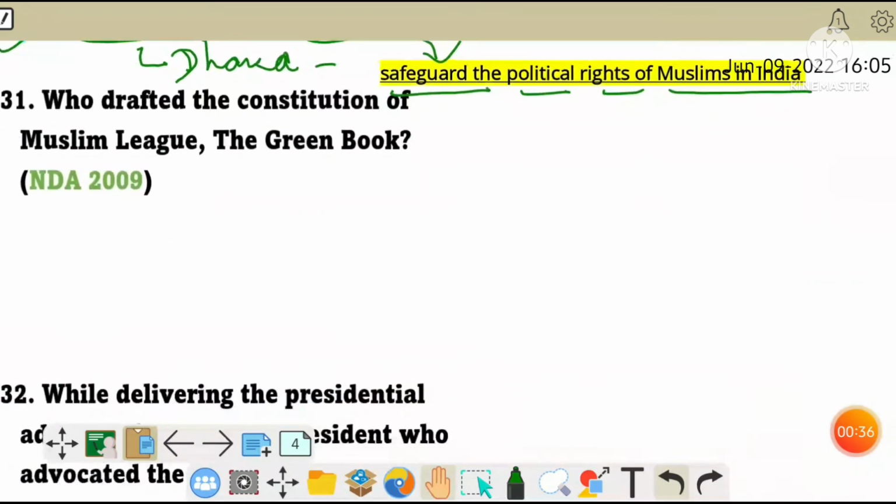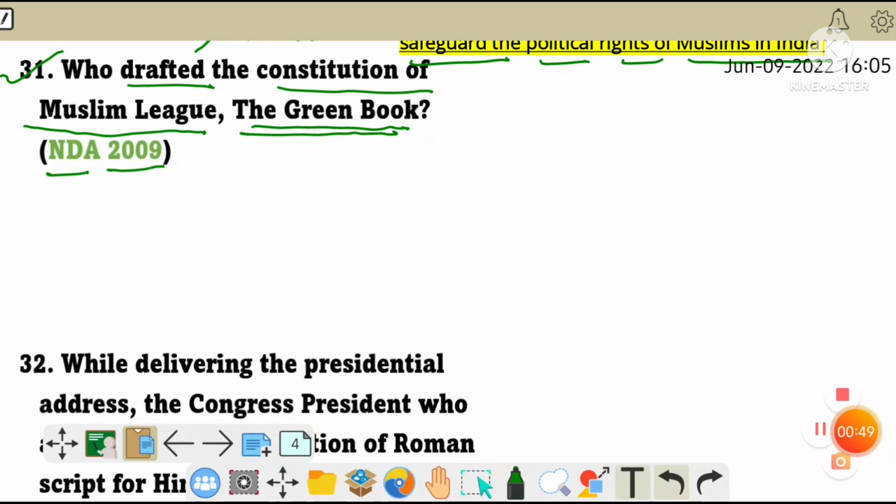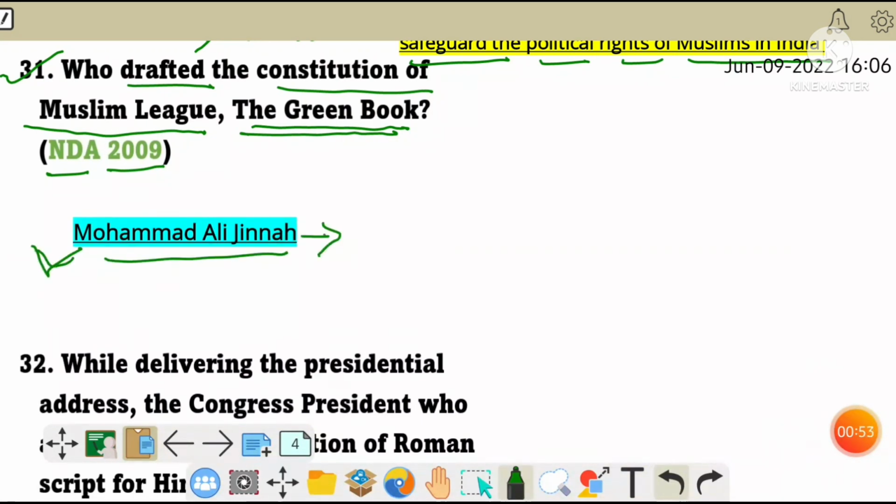Next, question number 31. Who drafted the Constitution of the Muslim League, the Green Book? This question was asked in NDA 2009. The Constitution of the Muslim League, the Green Book, was drafted by Muhammad Ali Jinnah, and he was the founder of Pakistan.